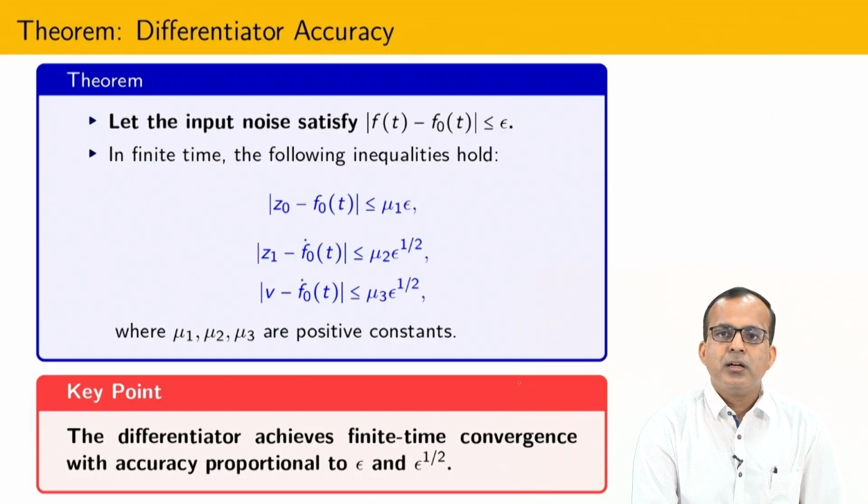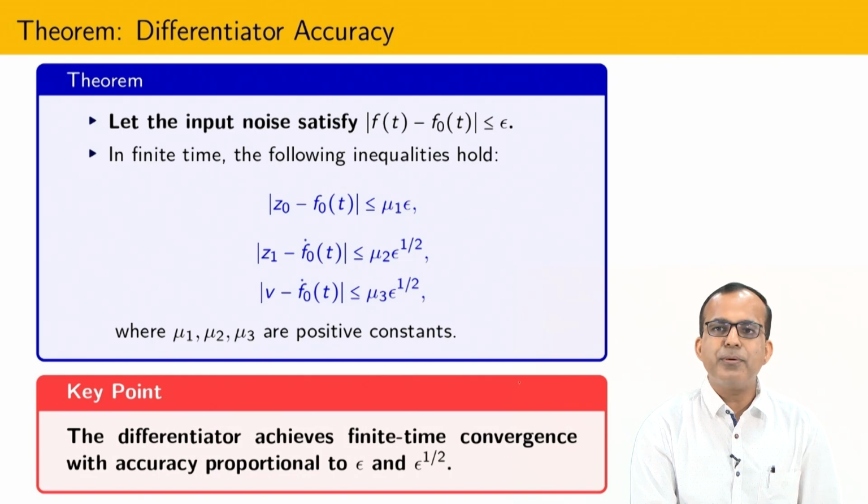Now, it is very important to show that in the presence of noise our differentiator accuracy is good enough. That is what I have to establish, because we know that the same job can be done using Utkin's differentiator or a high gain differentiator. But why are we making an extra assumption?